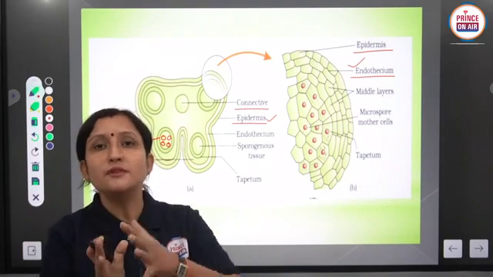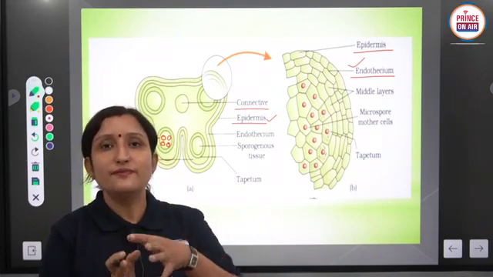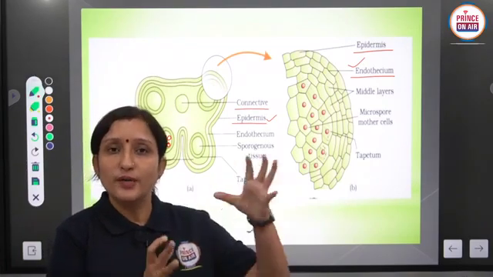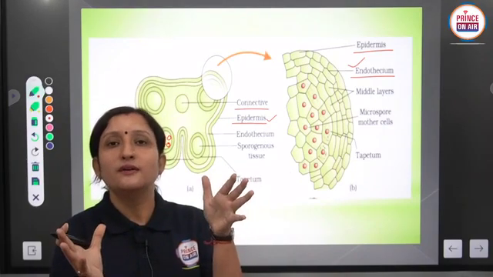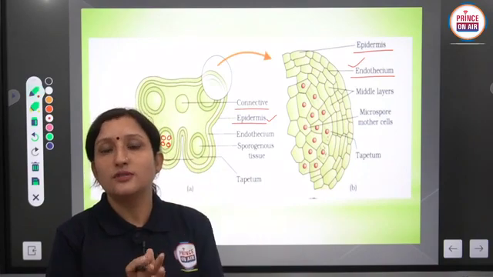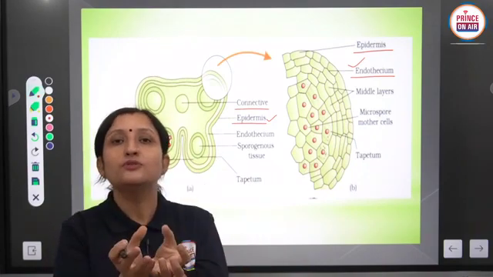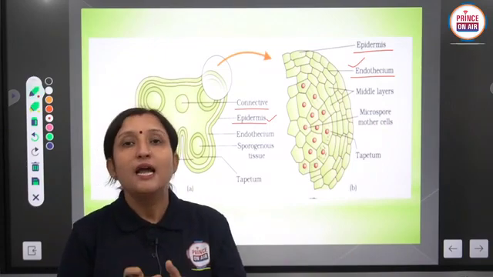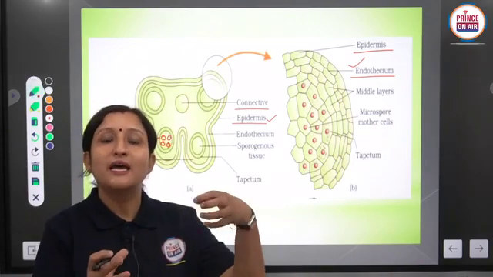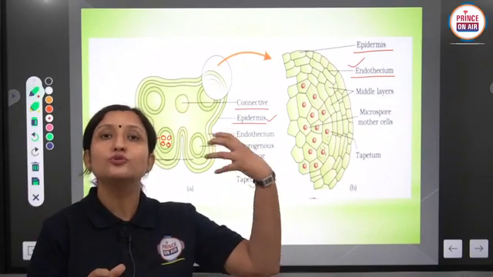Clear? So after maturation of the anther, after formation of complete pollen grains, the breakdown of the anther, dehiscence of the anther, occurs due to the endothecium, because alpha cellulose strips are present in the inner wall of the endothecium cells, and this alpha cellulose has a hygroscopic nature.